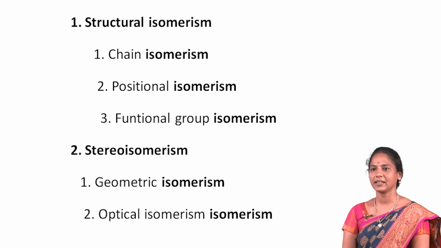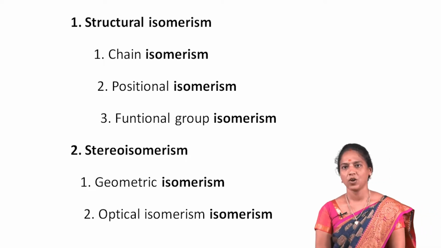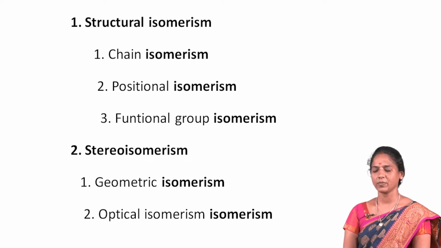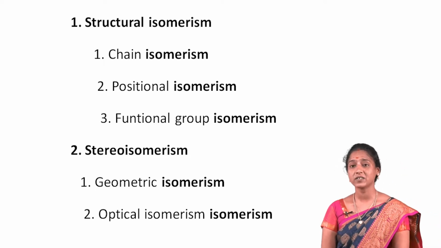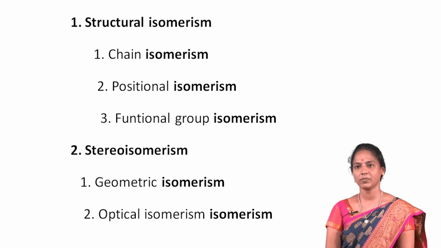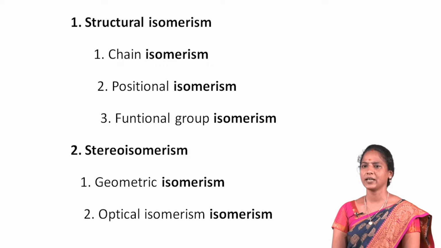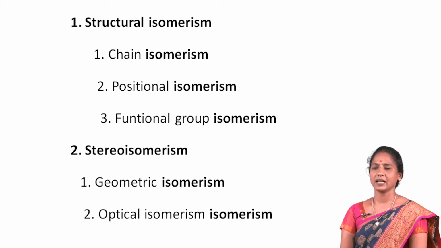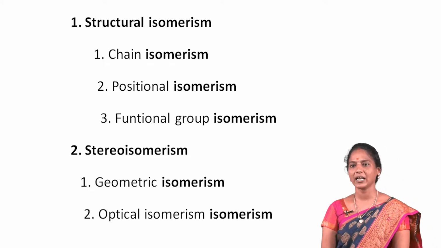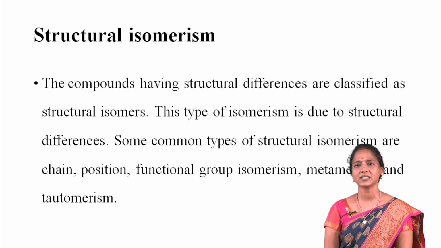Next one, the classification of isomerism. Isomerism is classified into two types. One is structural isomerism, and the next one is stereoisomerism. Structural isomerism is classified into four types. First one, chain isomerism. Second one, positional isomerism. Third one, functional group isomerism. Fourth one, metamerism. The next one, stereoisomerism is classified into two types. First one is geometrical isomerism. Second one, optical isomerism.